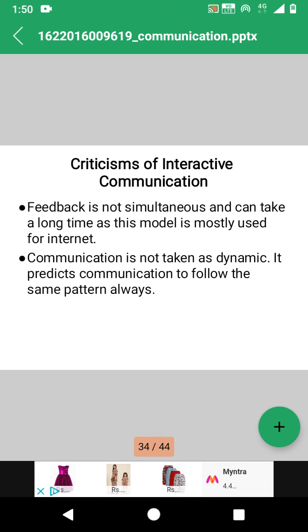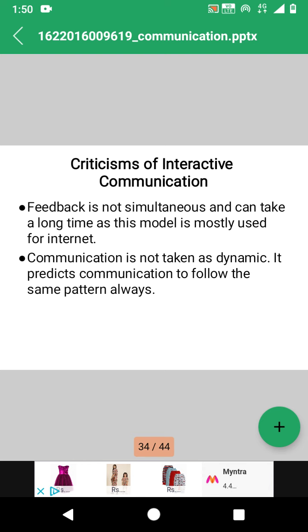Communication is not taken as dynamic. It predicts communication to follow the same pattern always. So communication is not dynamic according to the interactive model, because it involves websites and machines.